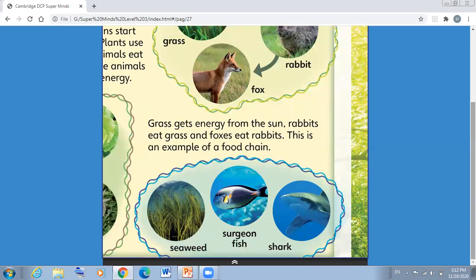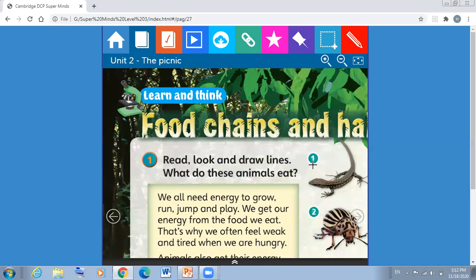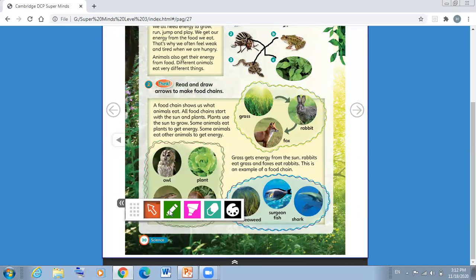Okay, so here we have two examples. We are going to answer them. As you can see here, we have a plant and three animals: snail, lizard, and an owl. So which animal do you think eats a plant? Excellent, the snail.